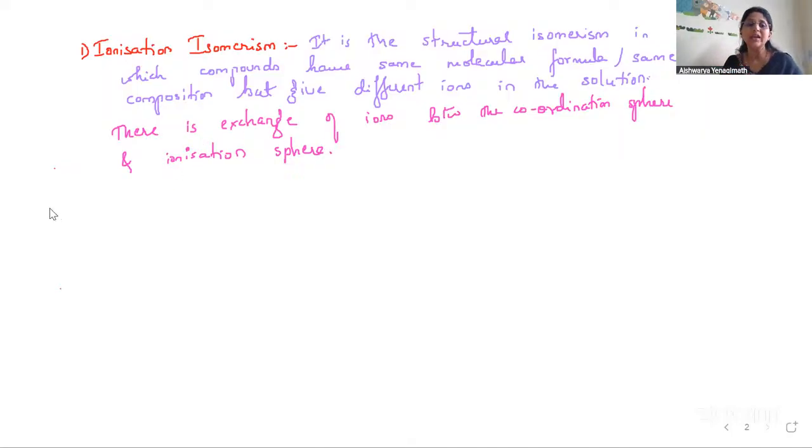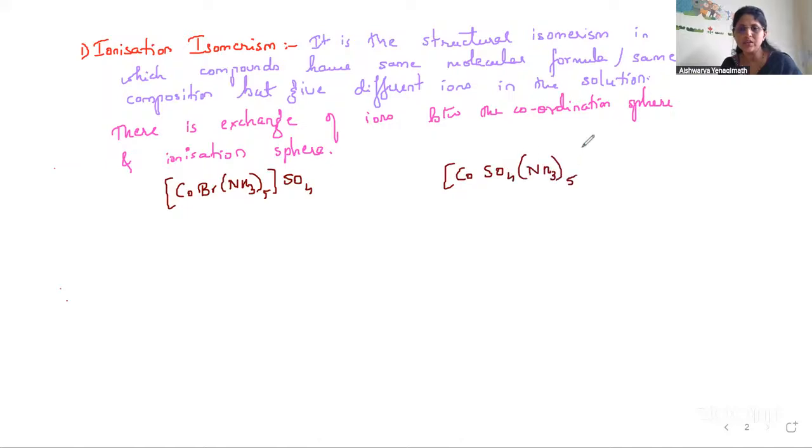Okay, let us take an example now to understand this. What example can we give? I'll take the example [Co(Br)(NH3)5]SO4. I can write the other one as [Co(SO4)(NH3)5]Br. So you can see what is happening here. Let us try to write the nomenclature for these two coordination compounds.